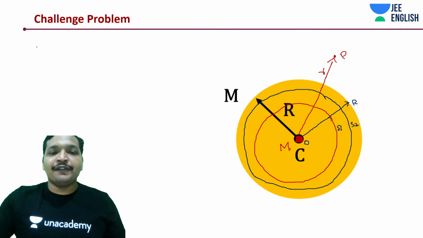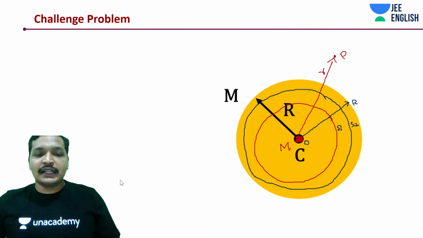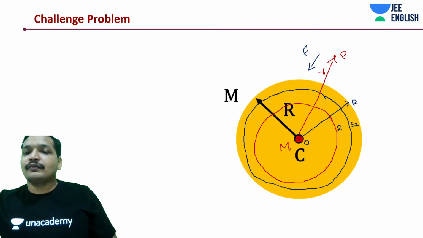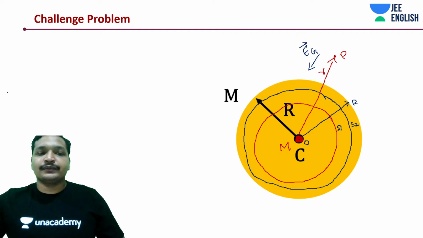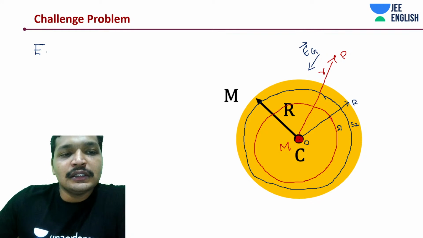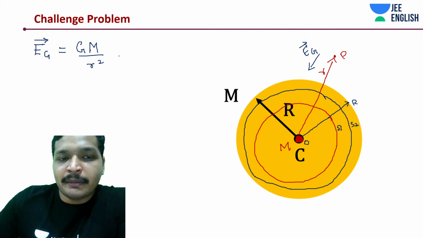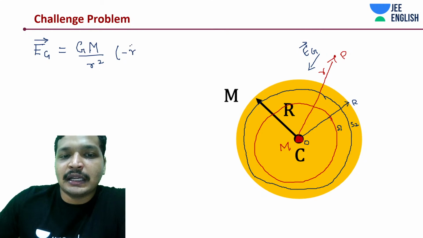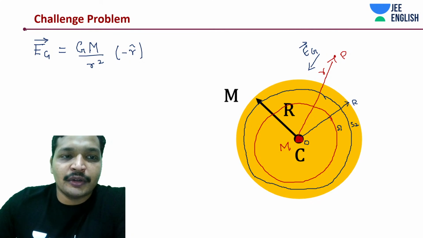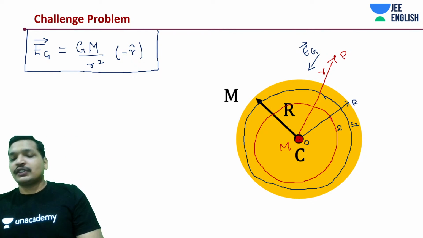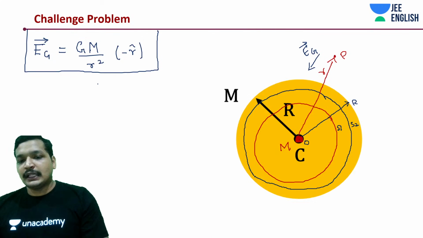Again, the gravitational field is going to be in which direction? It's going to be towards the mass. So the gravitational field is going to be GM by small r square, in the minus r cap direction. Even in the earlier case it was minus r cap, so don't worry. End of the story. You don't have to worry about anything. That's all you need to know. Answer is B.